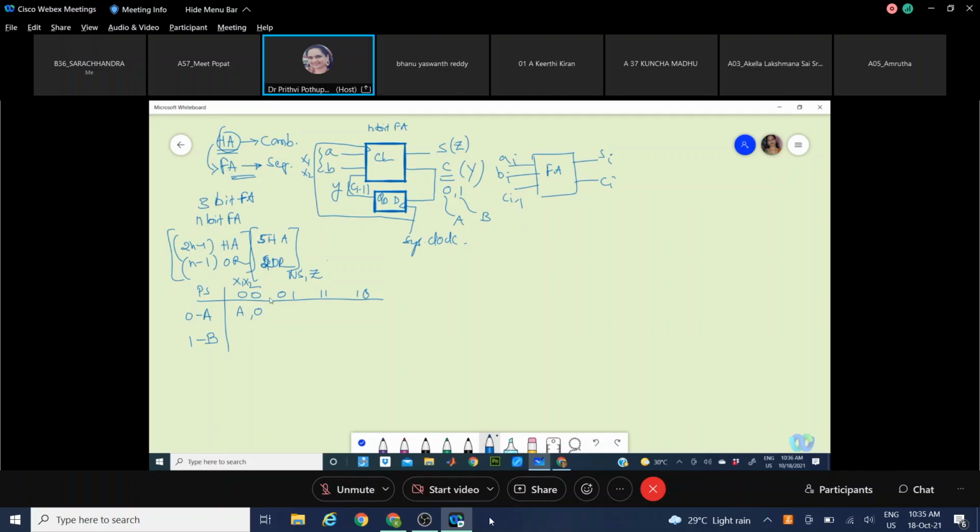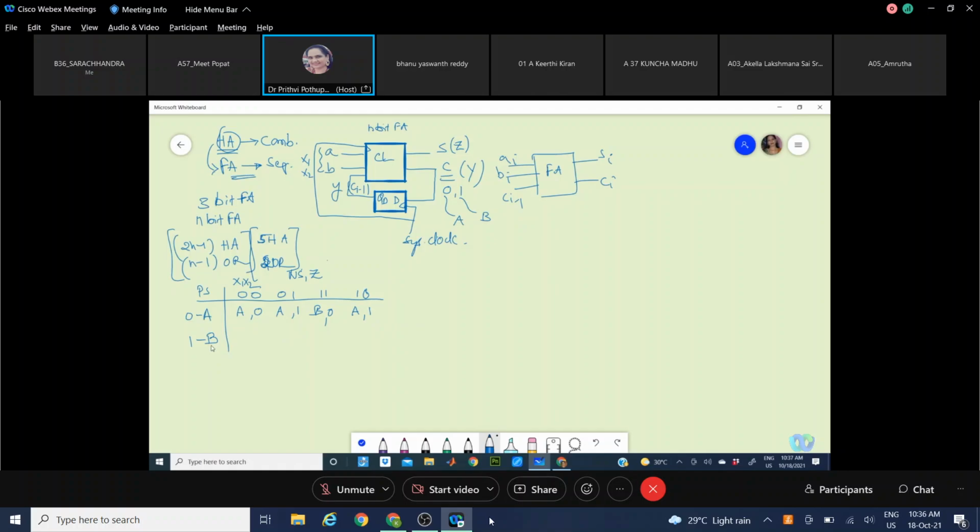Able to understand? With in-place bits 0, 1 and no carry, the present state is A, the sum will be 1 and no carry is generated, so it stays in state A. Present state A, carry 0, in-place bits 1, 1: sum will be 0 and there will be a carry, so state A goes to state B. Same way, 1, 0 in-place bits with present state A: sum will be 1, carry is 0, so it stays in state A.